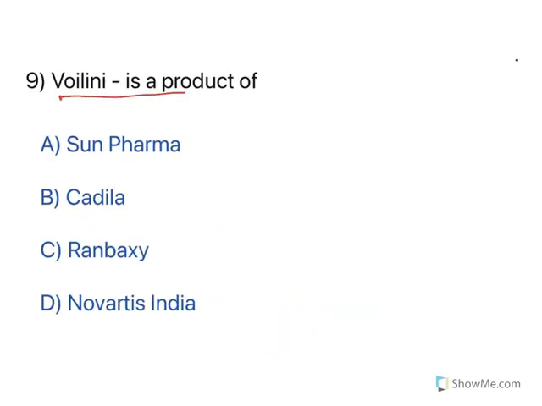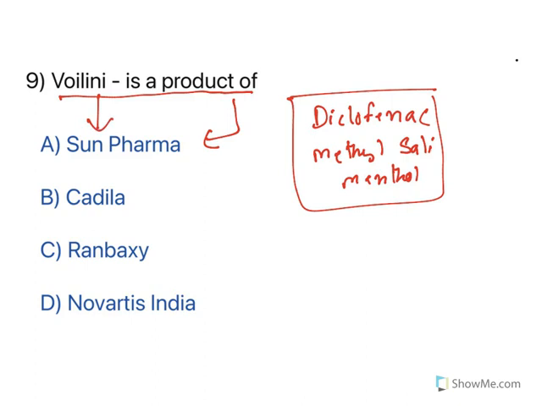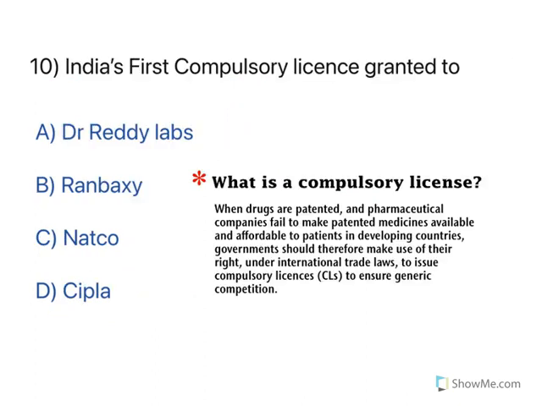Now, Volini is a very popular product of Sun Pharma. Volini contains diclofenac, methyl salicylate and menthol. This spray is very popularly used to treat sprains, pain and inflammation. So that Volini is from Sun Pharma. Moving to the next one.